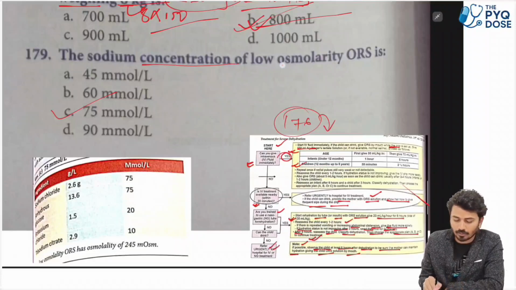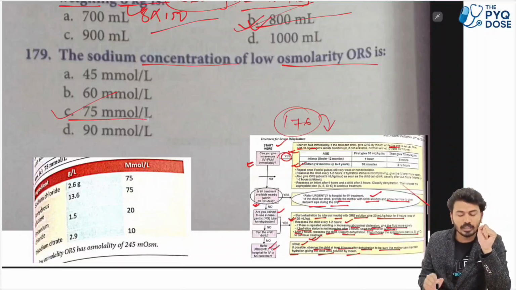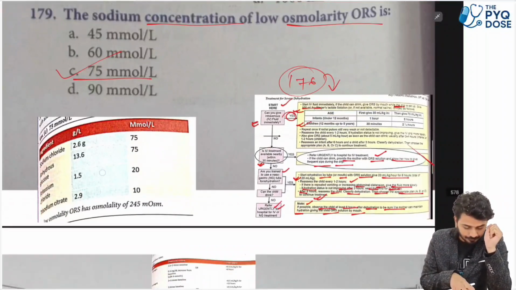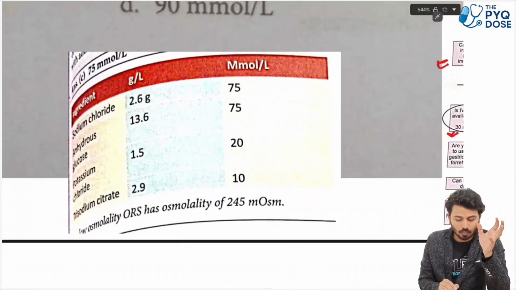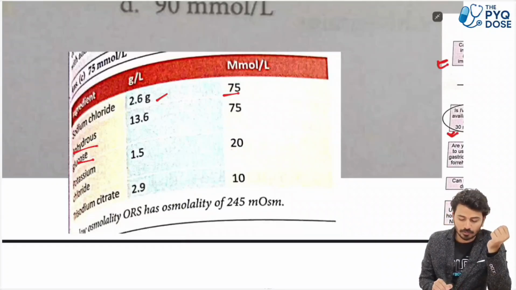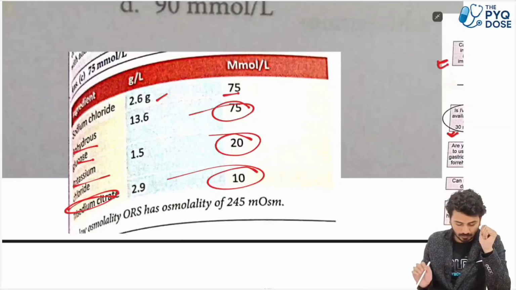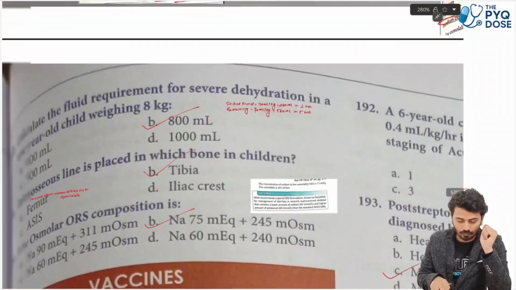Next, the sodium concentration of low osmolarity ORS. This again we have covered in our PSM. It is asked there also, what is the low osmolarity ORS composition. So sodium will be 75 millimole per liter. Look here, sodium chloride will be 2.6 grams per liter, and in millimoles that is 75 millimole per liter. Anhydrous glucose will be 75 millimole per liter. Potassium will be 20 millimole per liter, and trisodium citrate will be 10 millimole per liter. These are the values you have to remember.